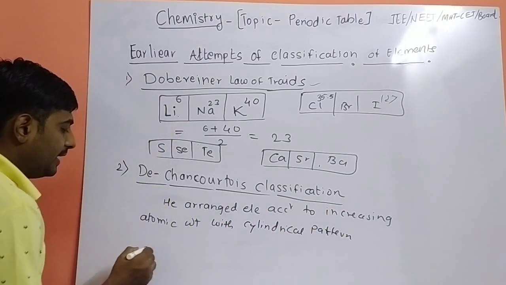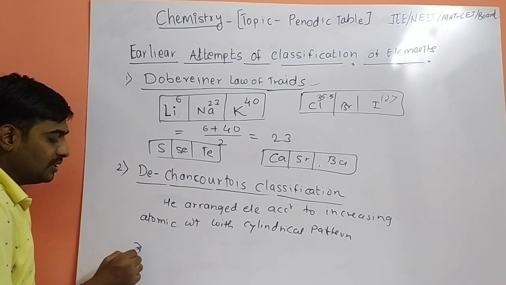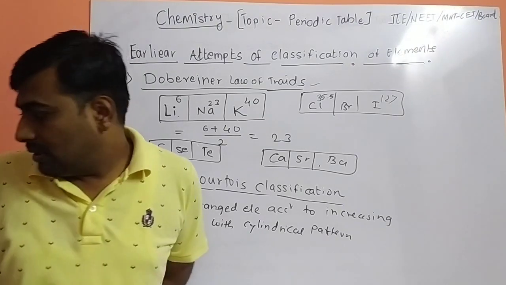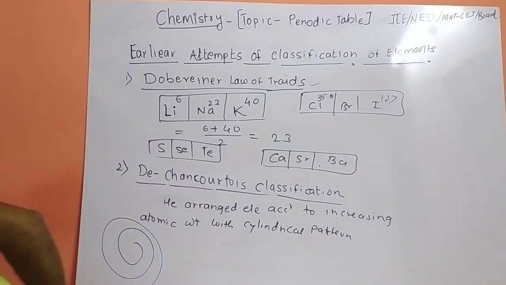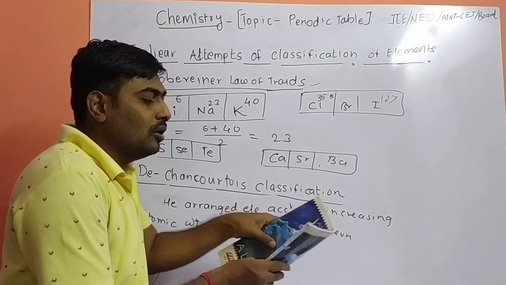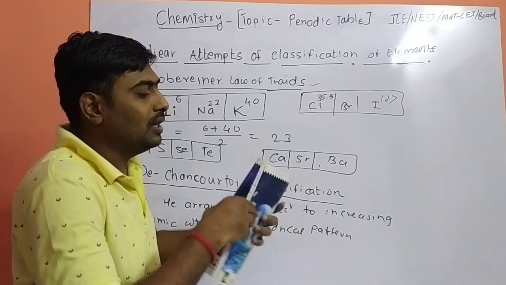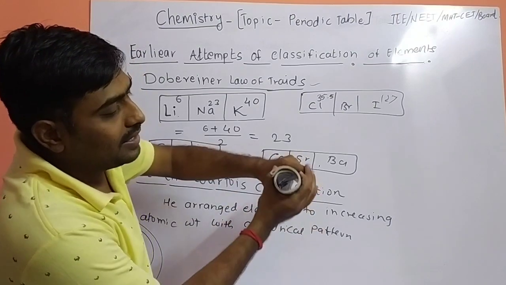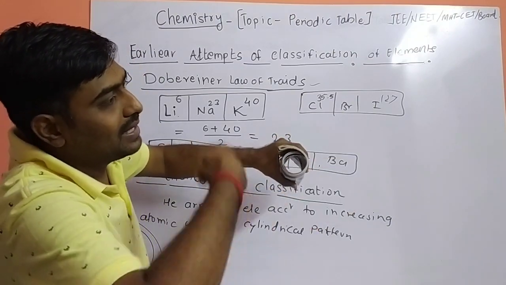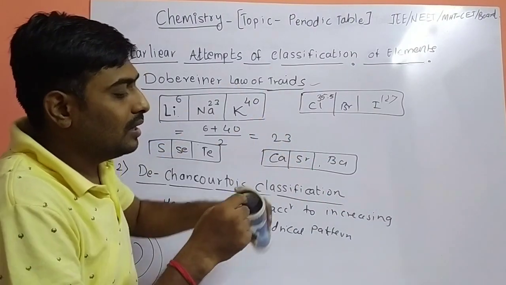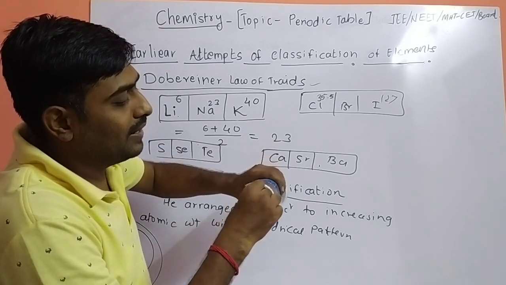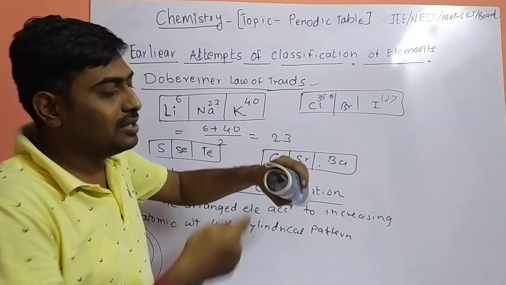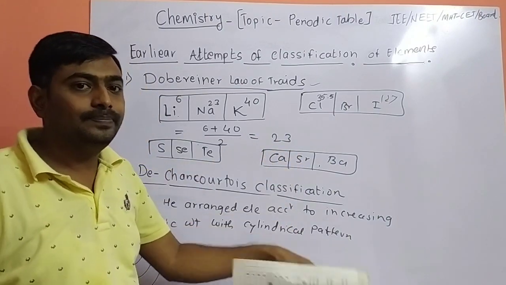He carried out the different elements in a cylindrical pattern. If you are observing, if this is your notebook, he carried out the periodic table of elements in a cylindrical pattern like this one. The element with the lowest atomic weight will be at the center, and the atomic weight increases from the center to the outward side.